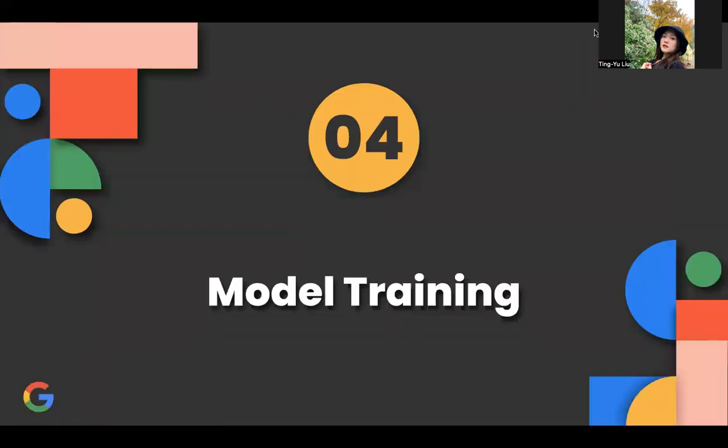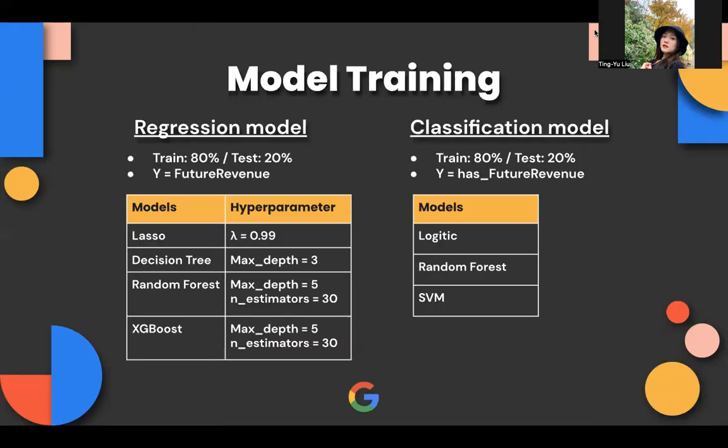Next, we will have Ling present our model training and key findings. In the model training part, we split the data into 80% train data and 20% test data, and we set the random state at 123.